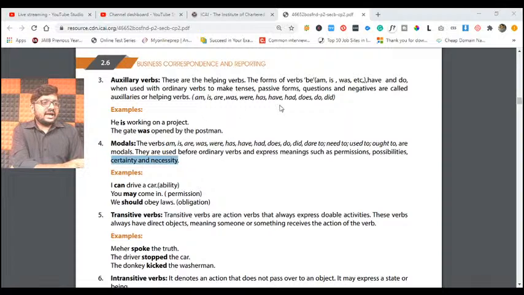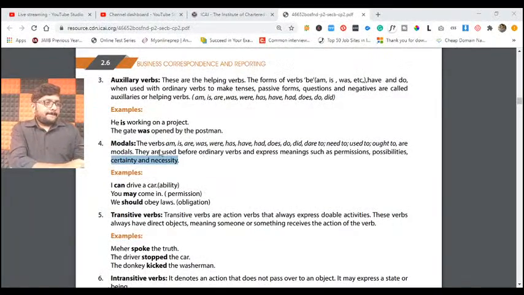Of course, here again, am, is, was are the same auxiliary verbs only. But if the auxiliary verbs are used to take permission or to discuss possibilities, certainties and uncertainties, such kind of auxiliary verbs only become our modals. Understanding, friends? Modals are not different.